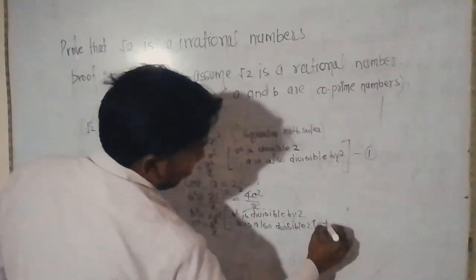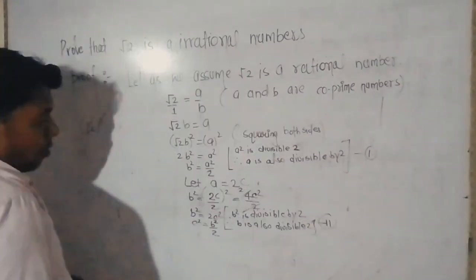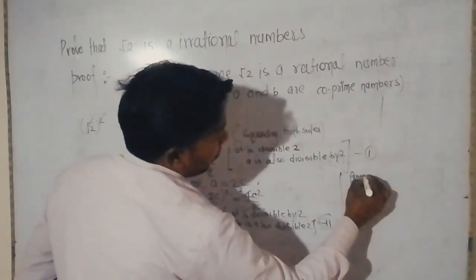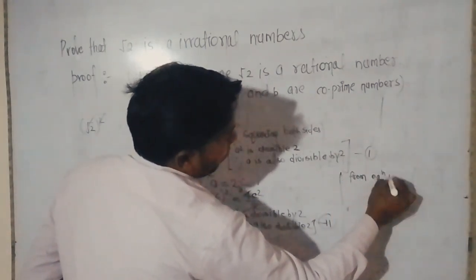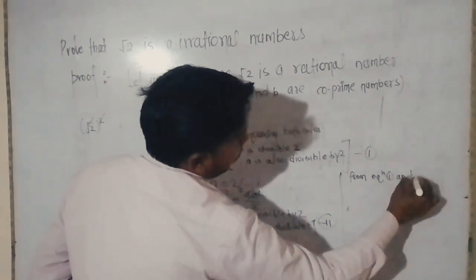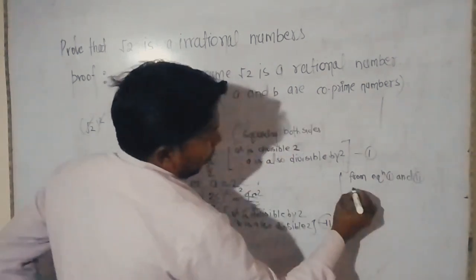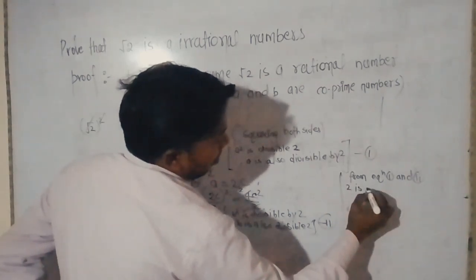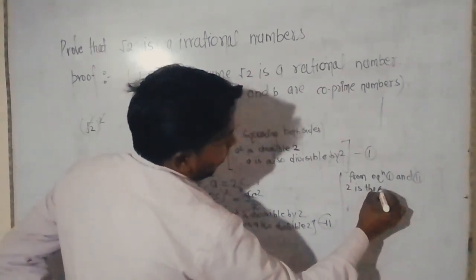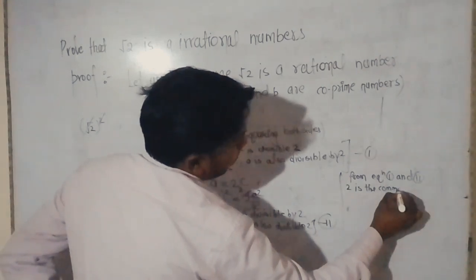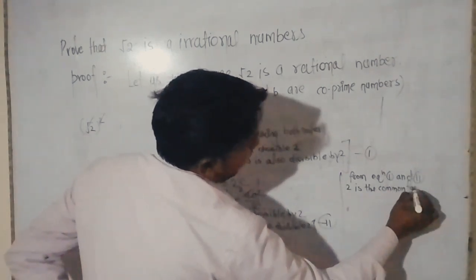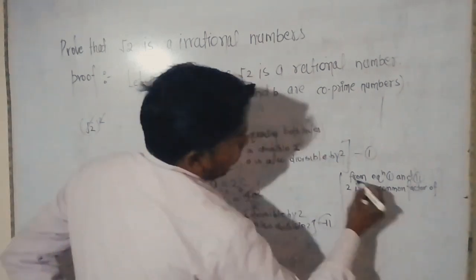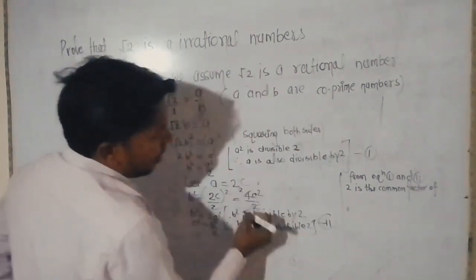From equation 1 and 2, 2 is a common factor of a and b.